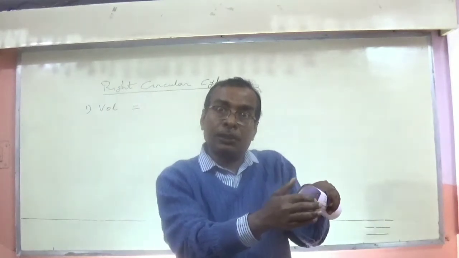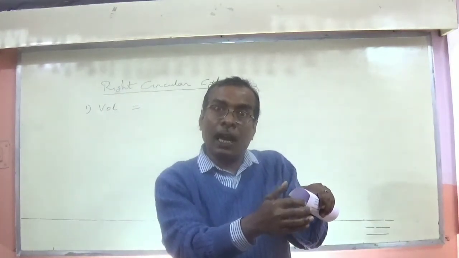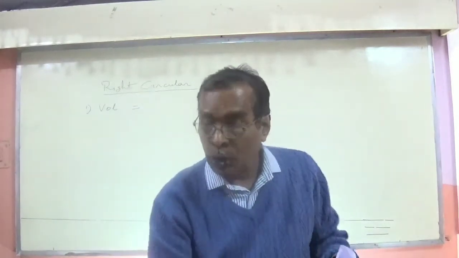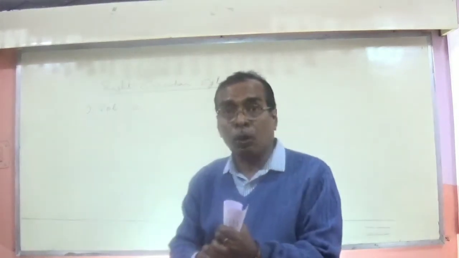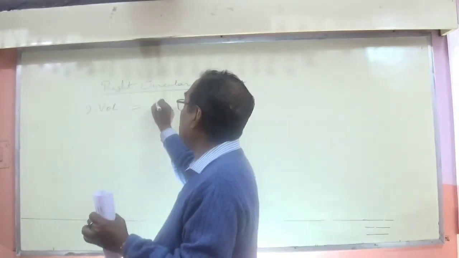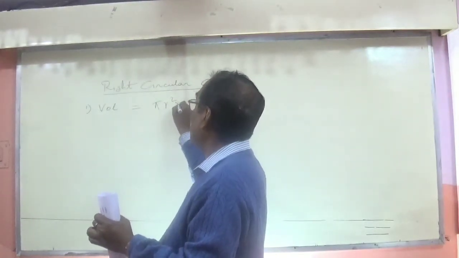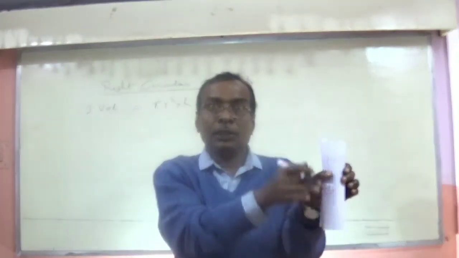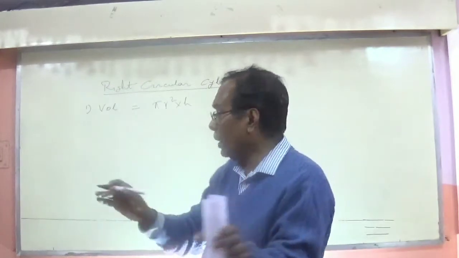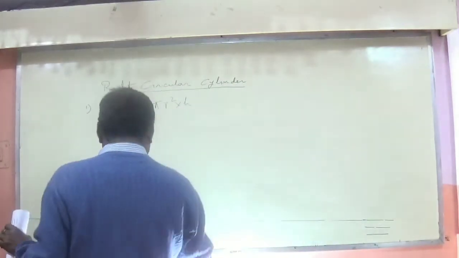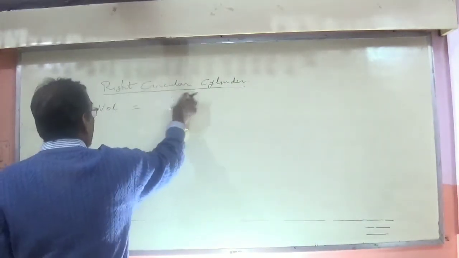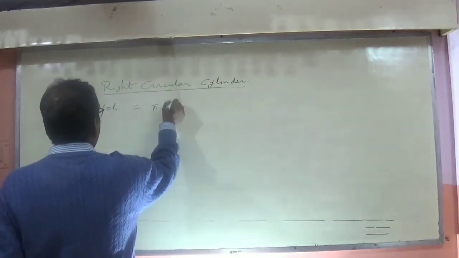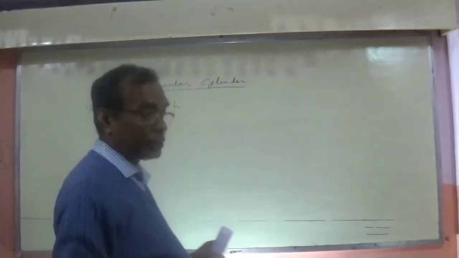This is a circular shape, and suppose its radius is r, then its area is pi r square. So volume is area of cross section into height, that is pi r square into height h. So the volume of a cylinder is pi r square h. Always the volume formula will be area of cross section into h.